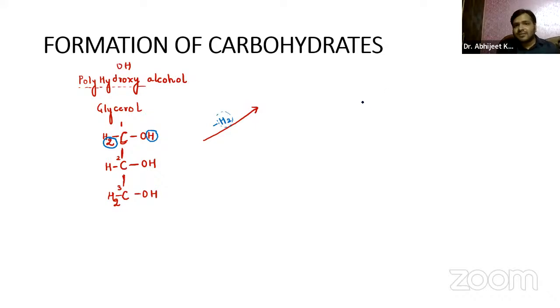In the first carbon, only oxygen will be left, and oxygen is always bonded with a double bond, and we have one H left. So C double bond O. You can see the carbon has fulfilled all four valencies.